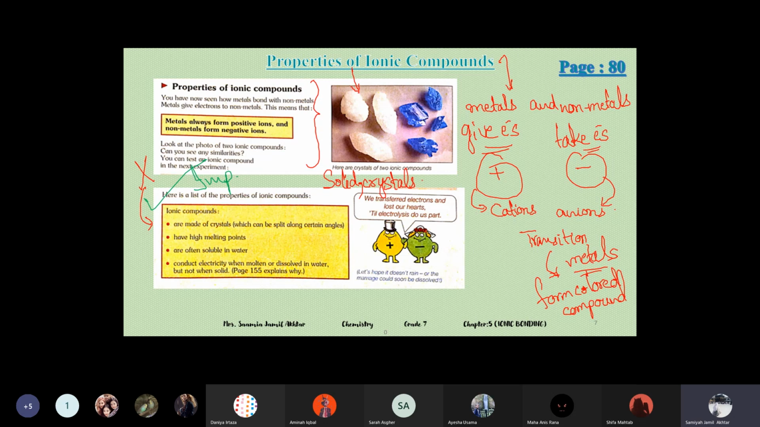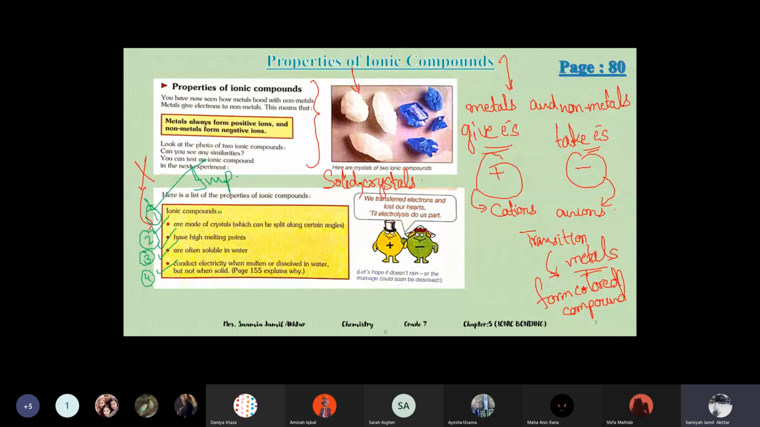There are 4 properties. First one, they are made of crystals. I will explain all of them in the next slide. They are made up of crystals which can be split along certain angles. Number 2, they have high melting points. Number 3, they are often soluble in water. And number 4, they conduct electricity when molten or dissolved in water, but not when solid. These are the 4 properties.